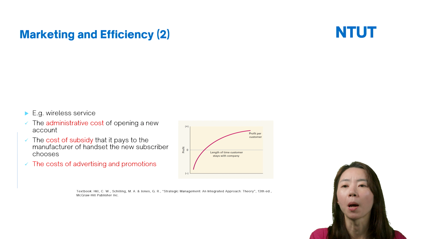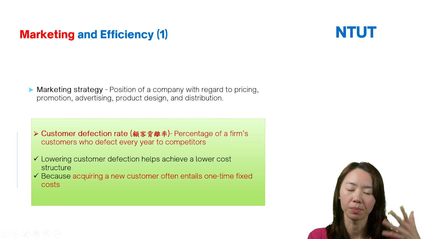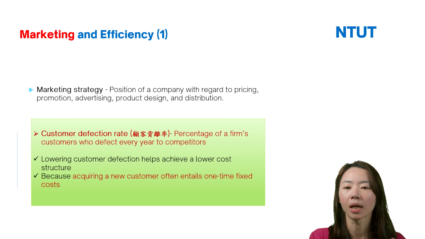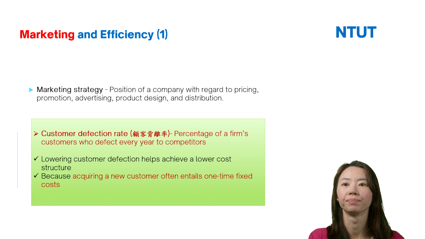So for marketing and efficiency, in the marketing strategy, firms have to think about how to reduce the customer defection rate. So this is for marketing and efficiency.